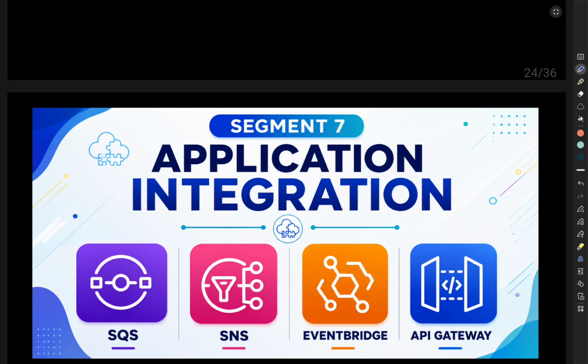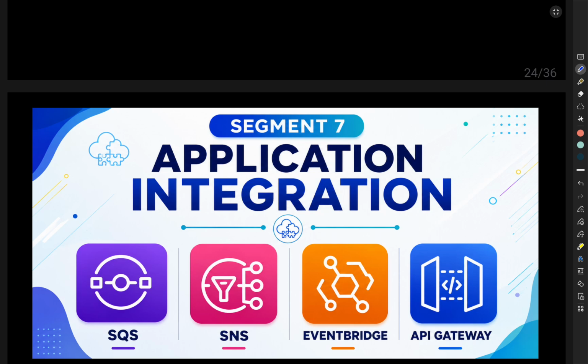That's where AWS Application Integration Services help. In this section, we will learn four important services: SQS, Simple Queue Service, SNS, that is the Simple Notification Service, Amazon EventBridge, and we will quickly have a look at API Gateway. Each service solves a different communication problem. Think about them like this: SQS stores messages, SNS broadcasts those messages, EventBridge routes events, and API Gateway exposes APIs.